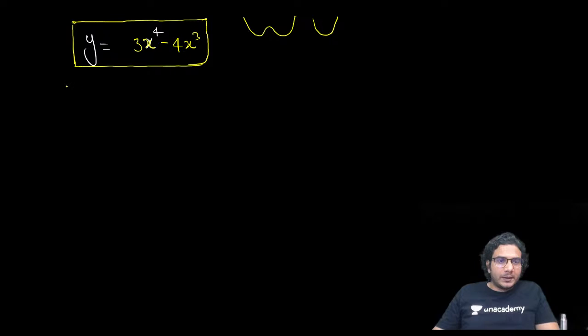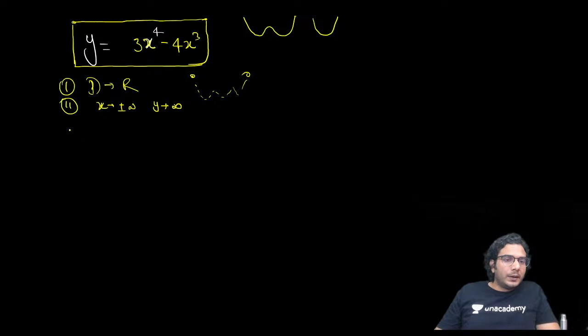Alright, so let's begin. First we'll write the domain. So domain is of course R, right? Second, endpoints: when x approaches plus minus infinity, both sides y will approach infinity. So it will come from plus infinity and will go to plus infinity. What will happen in between, that is the main point. Now third, there's no symmetry. This function is neither even nor odd, it's not periodic.